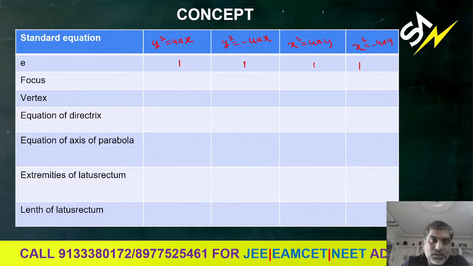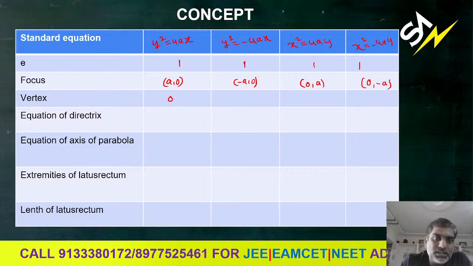Next, what is the focus? Focus for y square equals 4ax is a comma 0. Focus for y square equals minus 4ax is minus a comma 0. Focus for x square equals 4ay is 0 comma a. Focus for x square equals minus 4ay is 0 comma minus a. And the vertex is the same in all the 4 cases, that is the origin 0 comma 0.